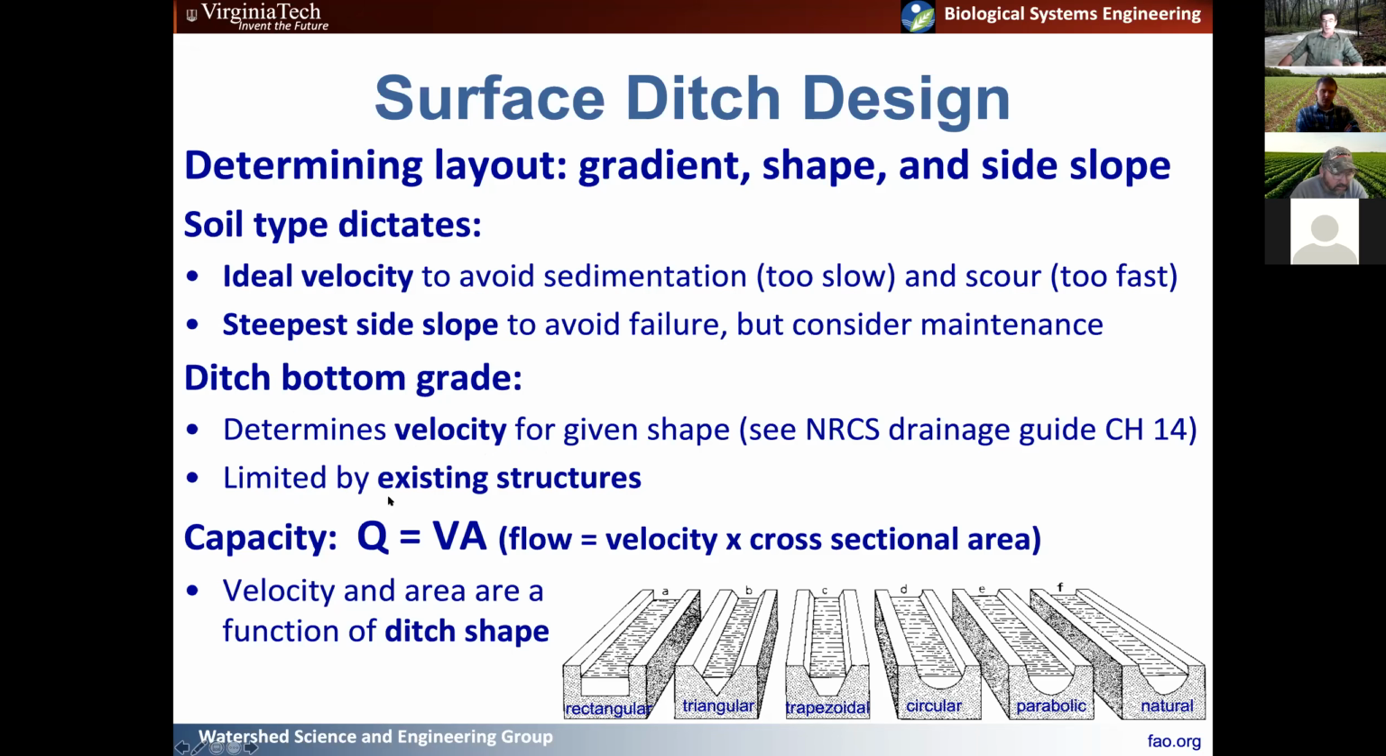So some of that involves pumping, which can get expensive. So there are things you can do there if you don't have the slope, but you're going to want to consider the slope of that system. And then finally, the capacity of that ditch is simply the velocity of the water in that ditch times the cross-sectional area. And so that gives you the design flow volume that you need to figure out your drainage. And so the velocity and the area are basically functions of that ditch shape. So each of these different shapes is going to have a different area and velocity. And those are all in those NRCS drainage guides.